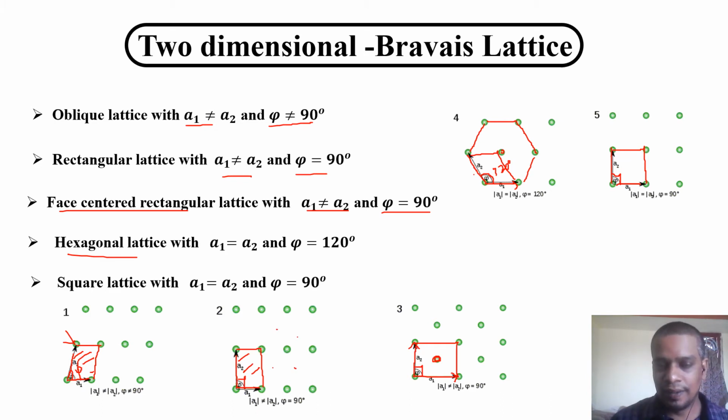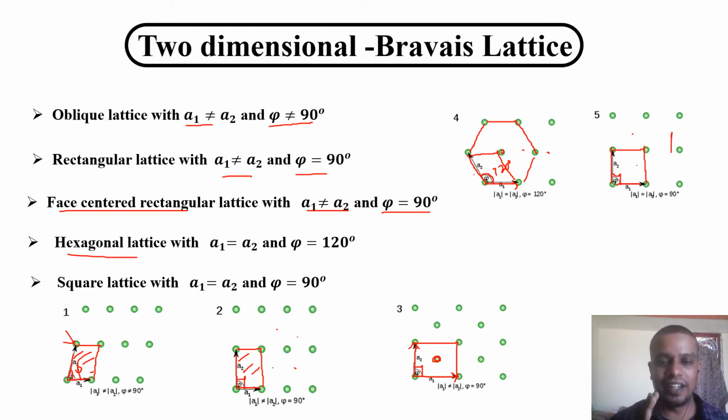In the same way the face center rectangular, the hexagonal structure, and the square lattice will also repeat. So any lattice structure in two dimensions can fall within these five structures, not more than these five. If this is a 2D crystal structure, you can take the diagram, draw the picture, and you will see it is one of these lattice structures: either oblique, rectangular, face center rectangular, hexagonal or square lattice. Definitely you can find it. So this is the two-dimensional Bravais lattice.